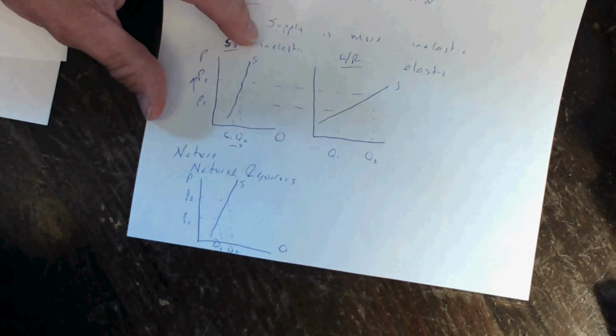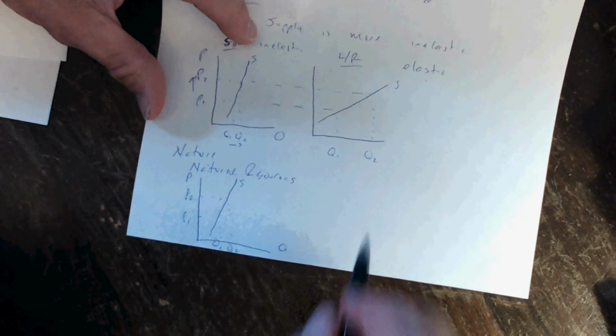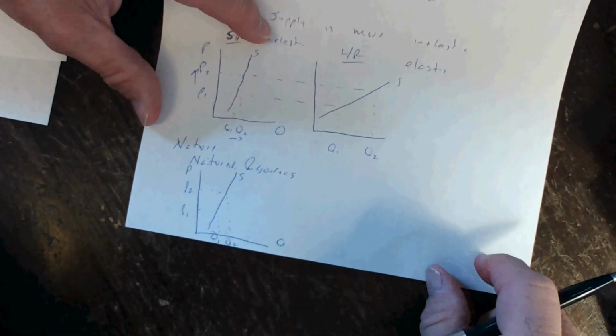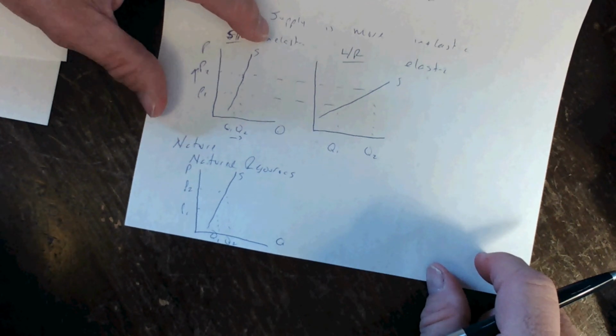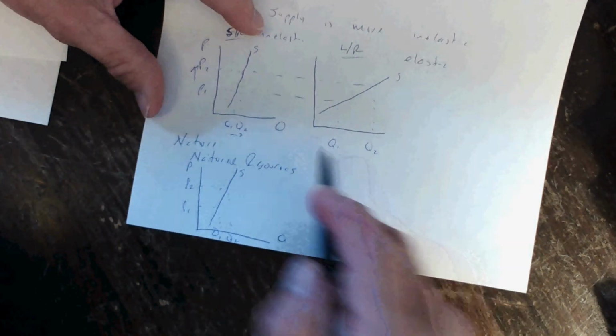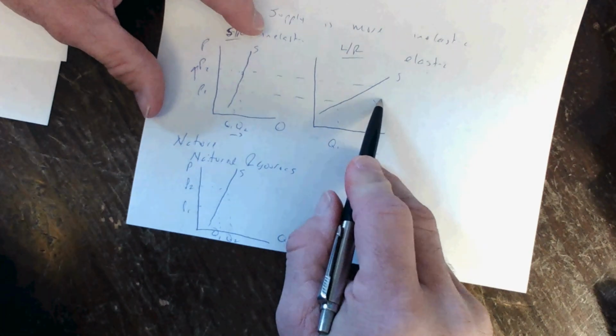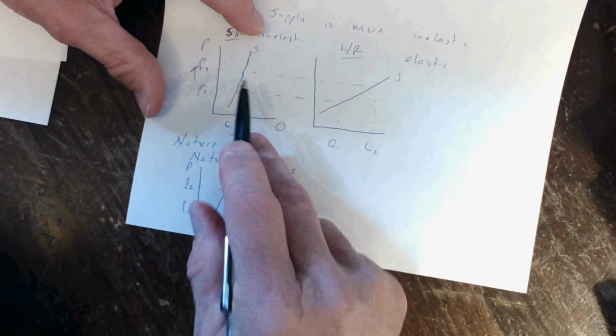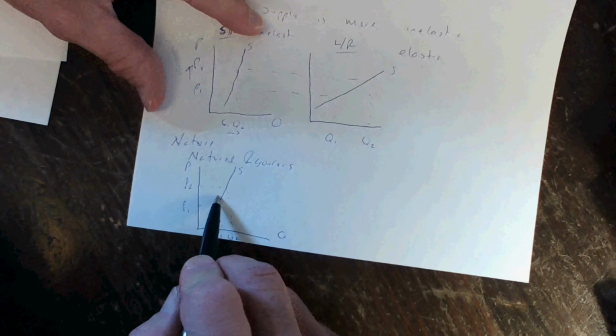In order to increase the supply of milk, you have to do what's called increasing the herd size, which means you have to get a candle, a bottle of wine, and leave the cow and a bull in the barn for a period of time, and after 9 months you'll increase the herd size, which takes a long time. So again, in the long run, supply will be more elastic. In the short run, less elastic. But that's especially true for natural resources.